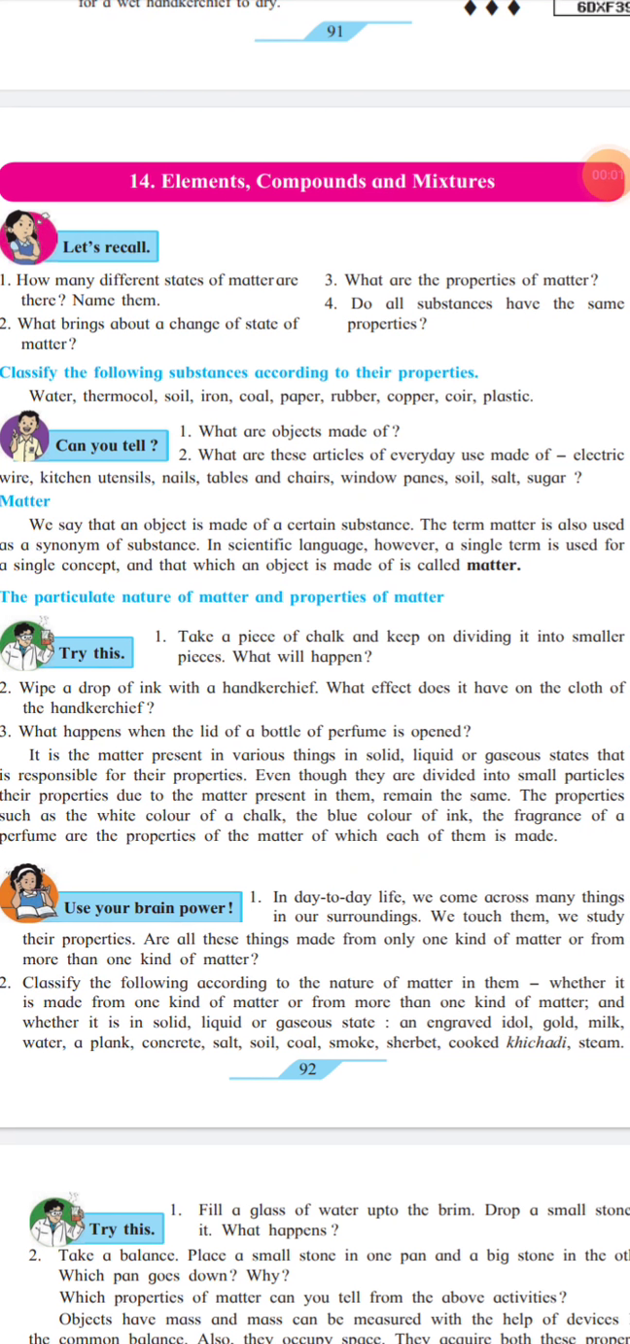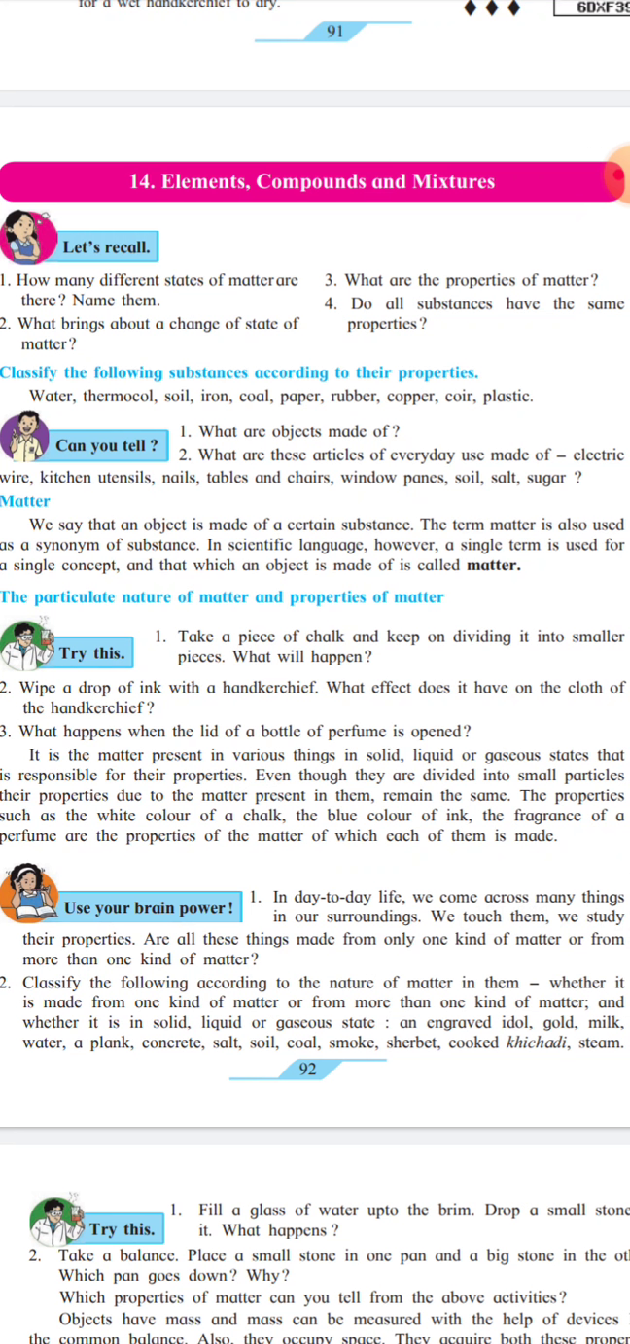Good morning students. Today we are going to start learning lesson number 14, elements, compounds and mixtures. Lesson number 13 we will see afterwards. Now, the introduction of this new lesson.